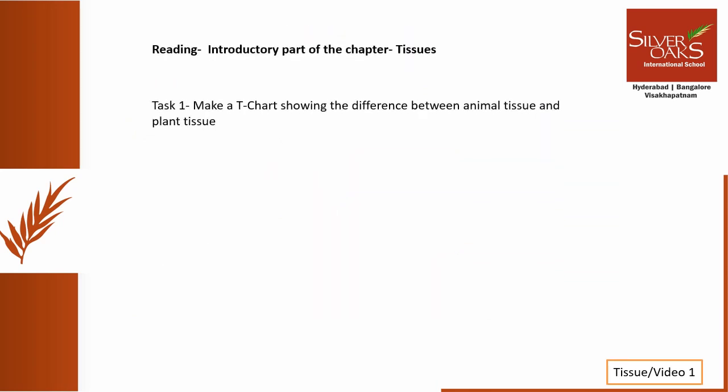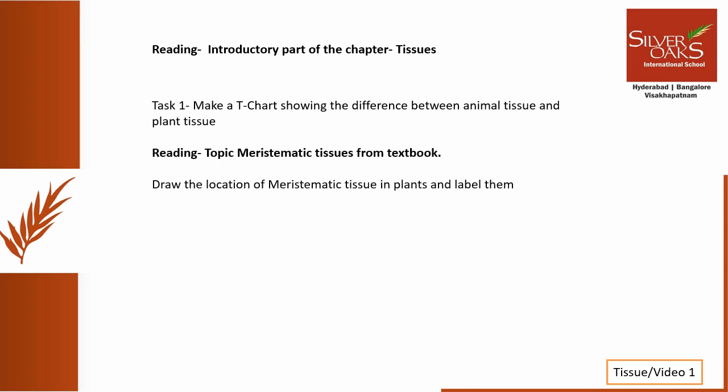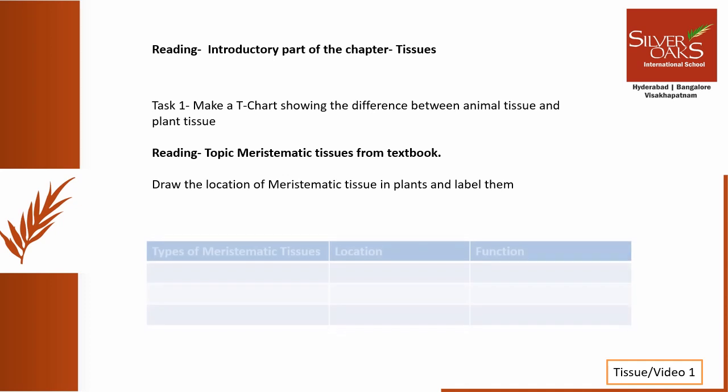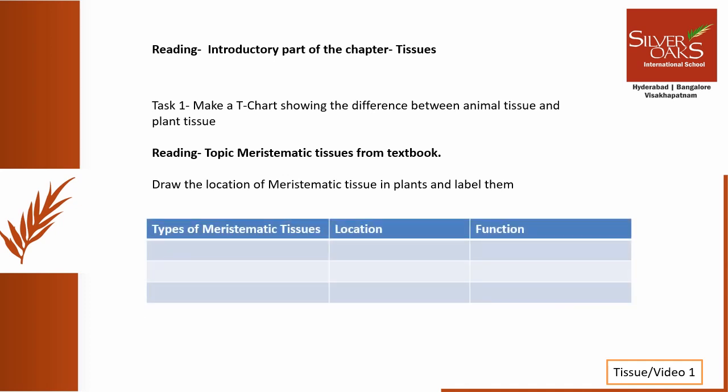So let's see what will be your class task today. First, you all please read the introductory part of the chapter tissue. After reading it, make a T-chart showing the difference between animal tissue and plant tissue. After that, read the topic meristematic tissue from the textbook and draw the location of meristematic tissue in plants and label it. After doing that, please make a table like this and write down the three types of meristematic tissue, their location and their function.